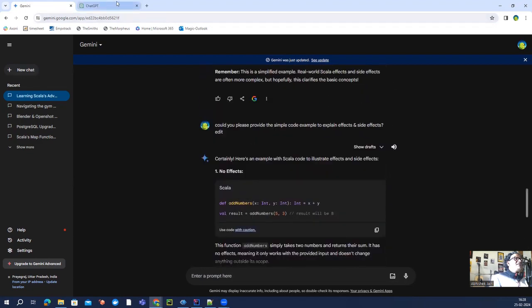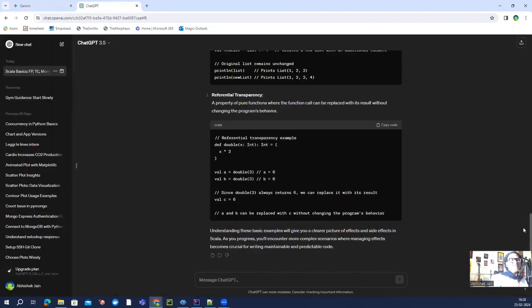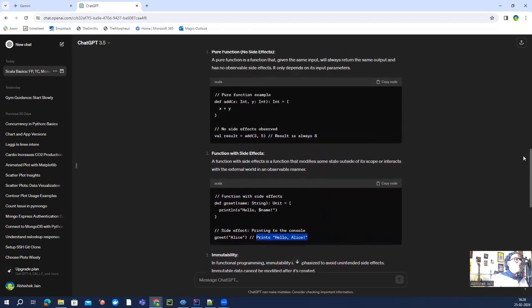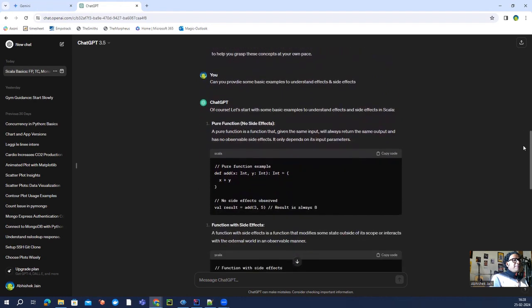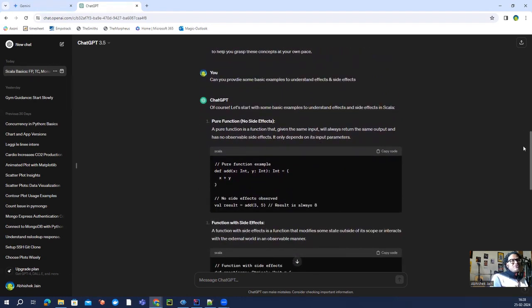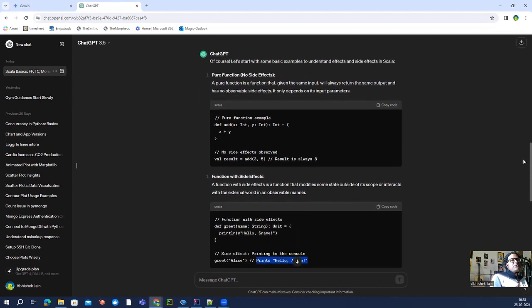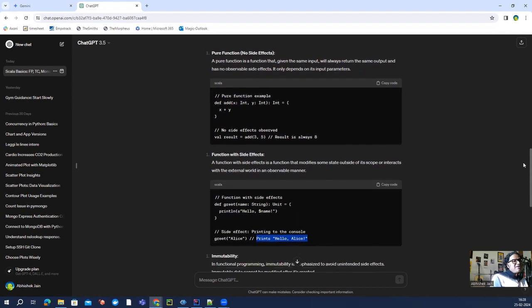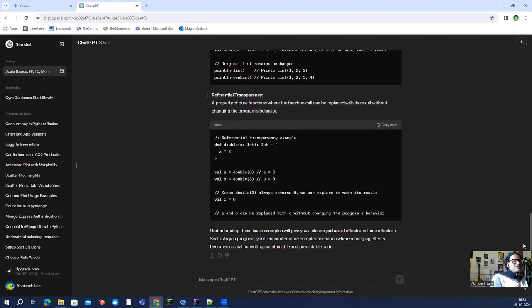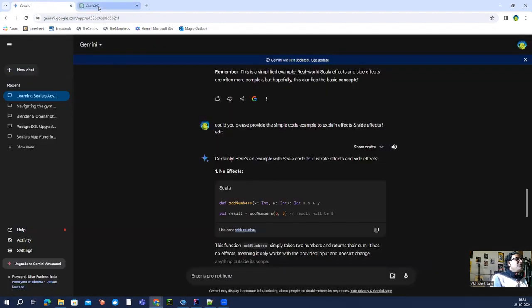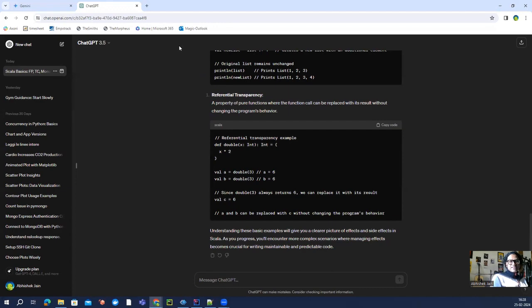But if you see the ChatGPT response, it seems like it has a lot more information to offer along with effects. It seems like ChatGPT is doing a good job compared to what Google Gemini and Bard are doing: pure function, side effect, immutability, referential transparency. It looks good, but the good part is, wherever I'm getting stuck, I can ask for help from Google Bard and ChatGPT. That has actually helped my journey.